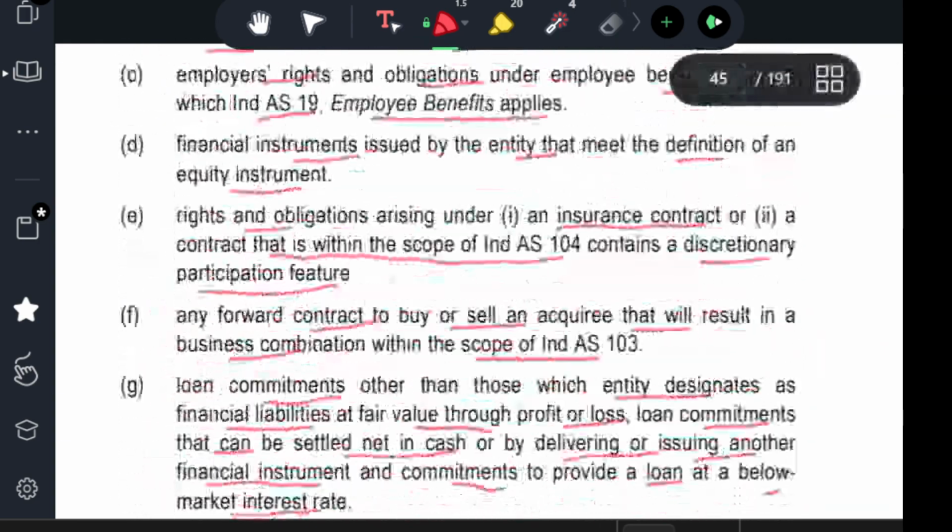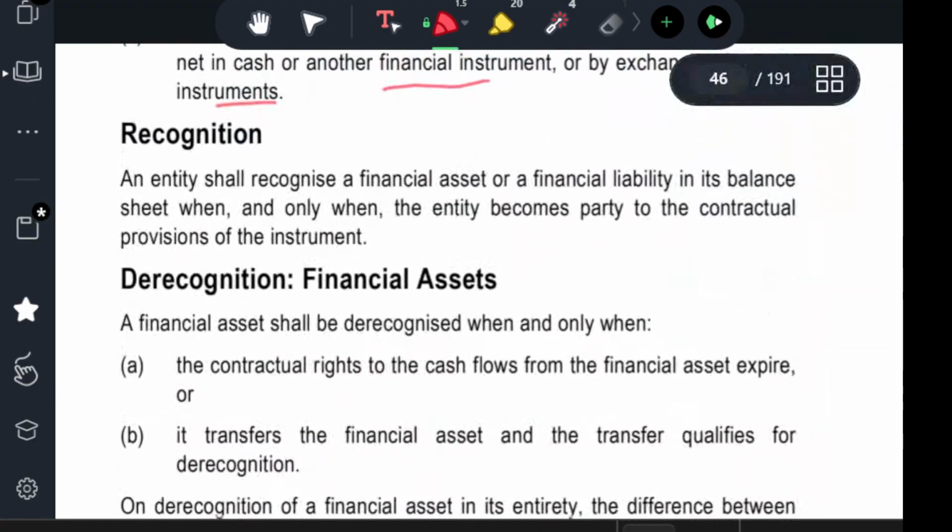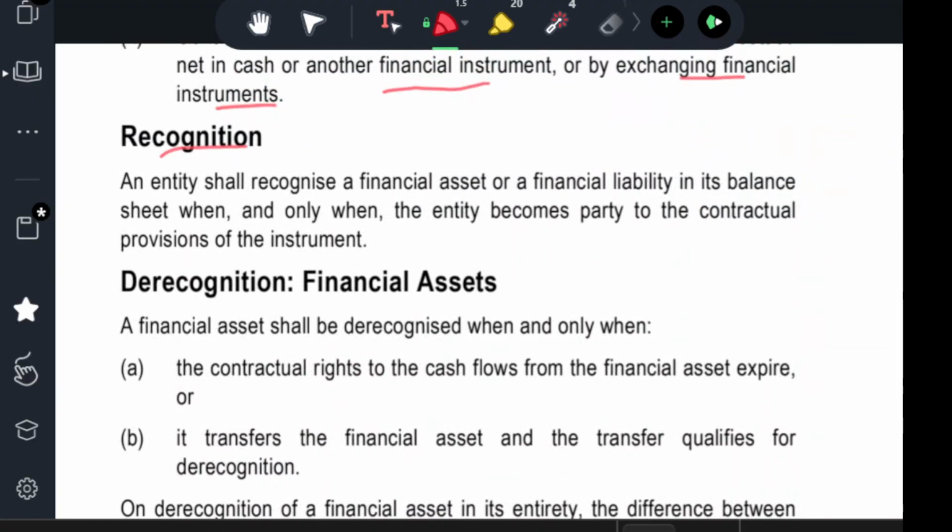In Ind AS 109, first, financial instrument recognition. An entity shall recognize a financial asset or financial liability in its balance sheet when, and only when, the entity becomes a party to the contractual provisions of the instrument. Only when they have a contractual provision of an instrument can they consider it a financial asset or financial liability.